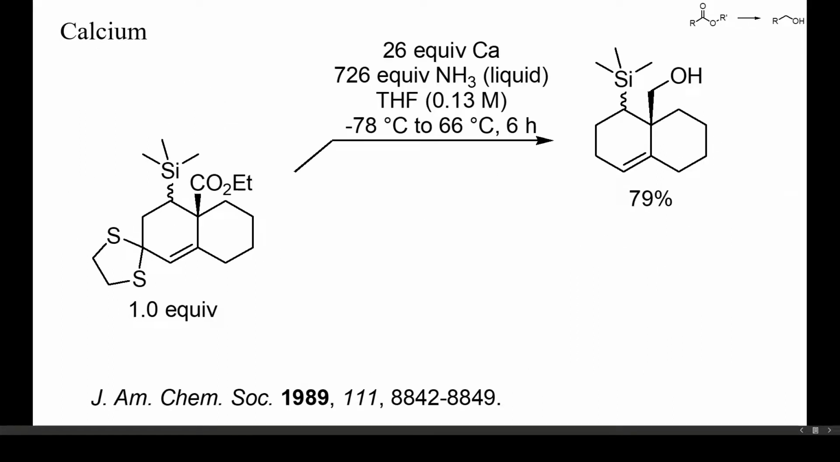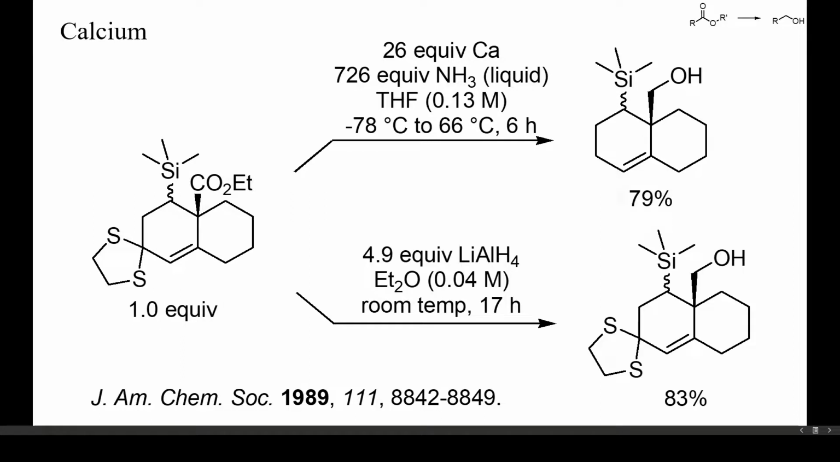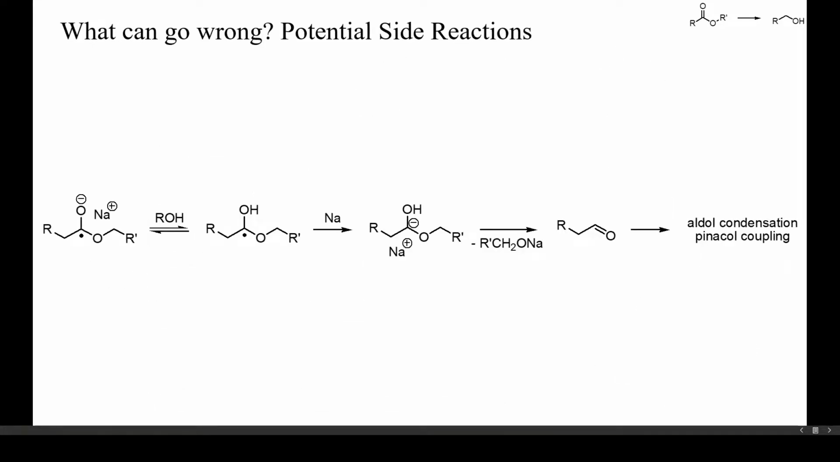Calcium is a stronger reducing agent than magnesium and seems to be well suited for reducing esters. In this example, a non-enolizable ester was reduced with a large excess of calcium in liquid ammonia. A dithioacetal was also cleaved, but an alkene remained unchanged. Treatment of the same starting ester with lithium aluminum hydride led to a selective ester reduction without cleavage of the dithioacetal. So, what other potential side reactions do we have to expect in metal-mediated ester reductions?